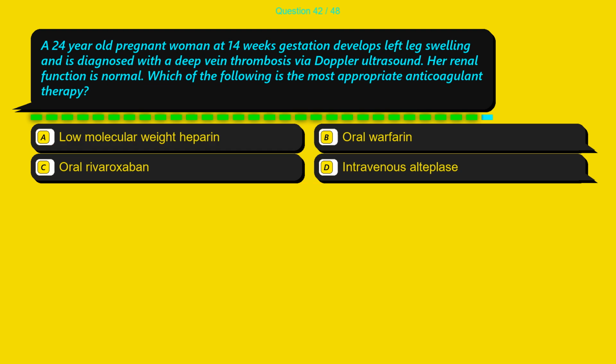Question 42. A 24-year-old pregnant woman at 14 weeks gestation develops left leg swelling and is diagnosed with a deep vein thrombosis via Doppler ultrasound. Her renal function is normal. Which of the following is the most appropriate anticoagulant therapy?